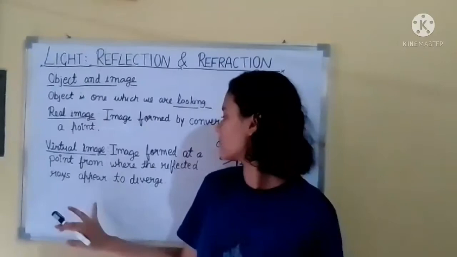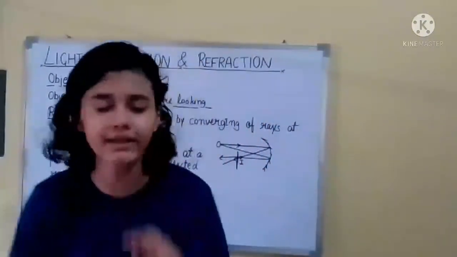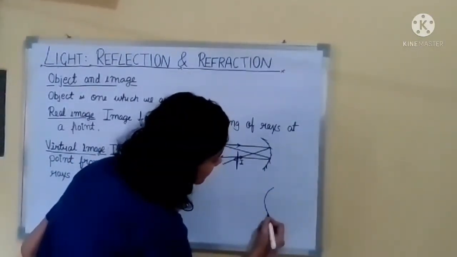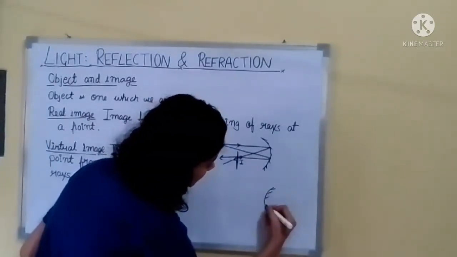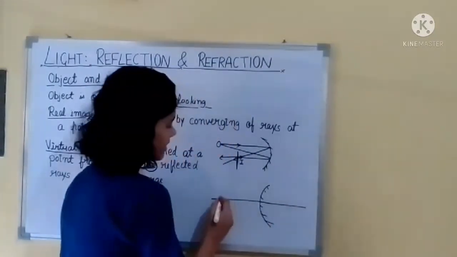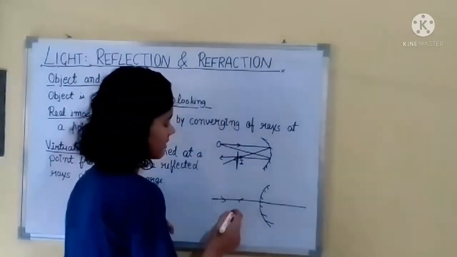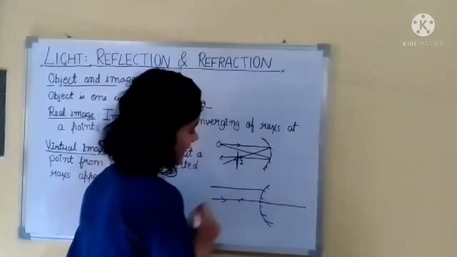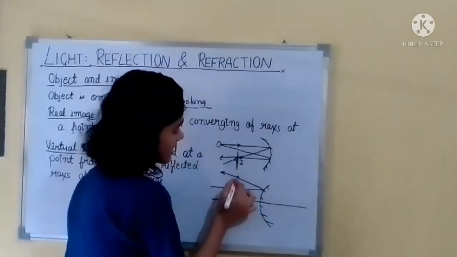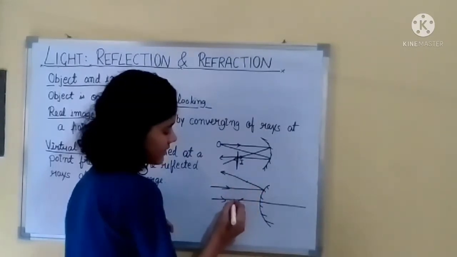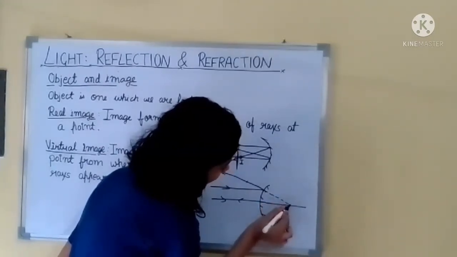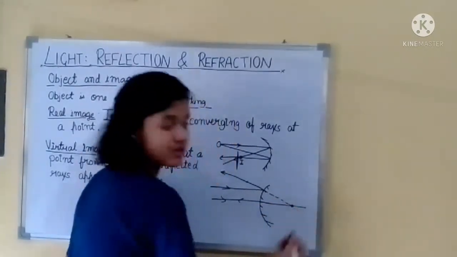Now virtual images are formed at the point from which the reflected rays are diverging. Let's take the example of a convex mirror. This is the polished surface. A ray is coming to the normal. It will come back. If a parallel ray is coming like this, it will strike and then reflect back. So what we can see is that this reflected ray and this reflected ray are not meeting anywhere. But if we extend them at the back of the mirror, we can obtain the image over here.